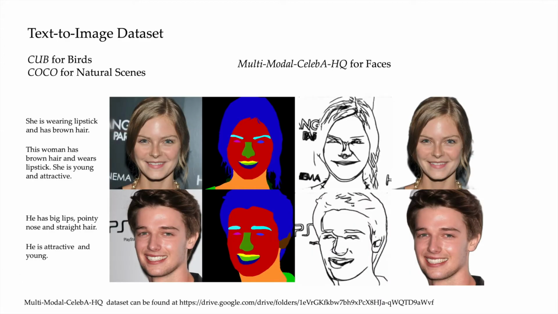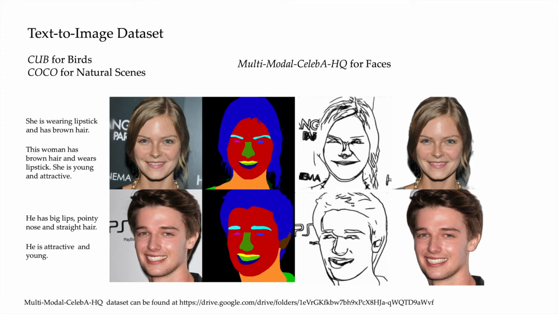To achieve text-guided image generation and manipulation, the first step is to build a dataset that contains photo-realistic facial images and corresponding descriptions. There are currently two popular text-to-image synthesis datasets, CUB for birds and COCO for natural scenes. To fill the gaps in the text-to-image synthesis dataset for faces, following the format of the two aforementioned popular datasets, we create 10 unique descriptions for each image in the CelebA-HQ.